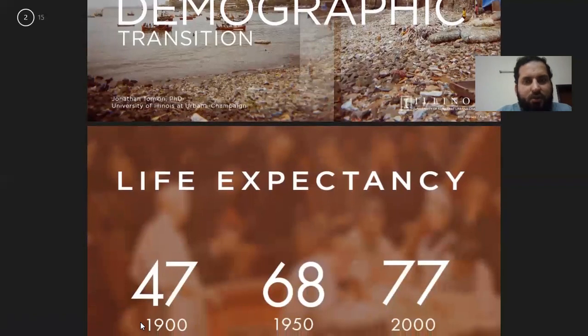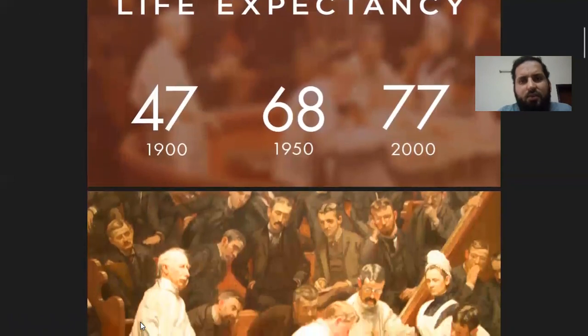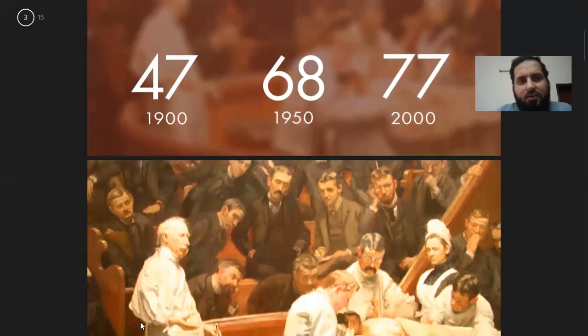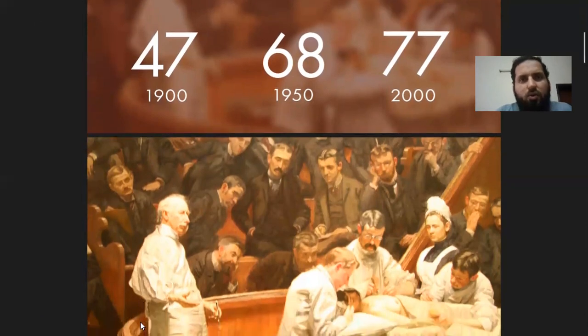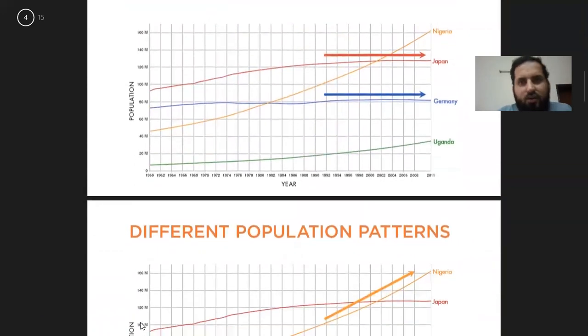Before going into detail on the demographic transition, let us see the life expectancy in the US. It was 47 in the 1900s, 68 in 1950, and around 77 in 2000. The latest figure is, I think, more than 80 in the US. In Pakistan, as per the latest census, the life expectancy is 67. It's a little higher in females and a little lower, 66, in males.